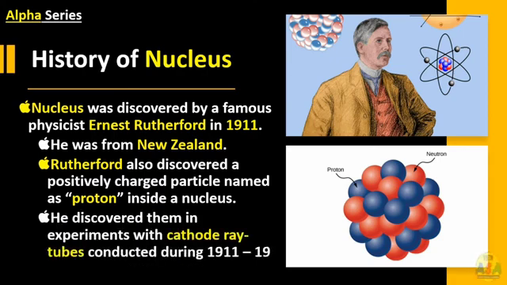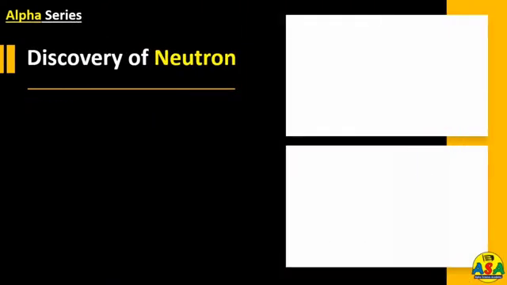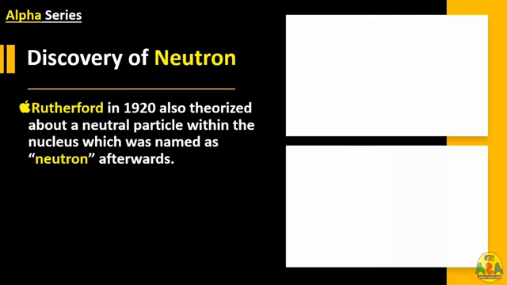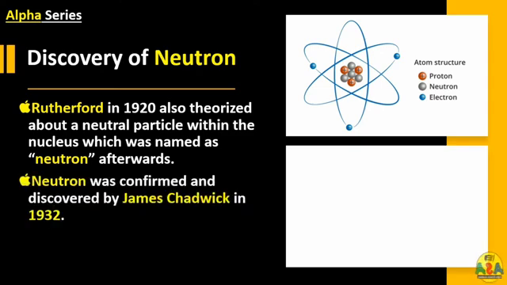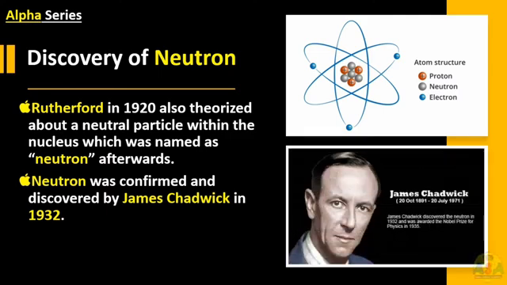He discovered them in experiments with cathode ray tubes conducted during 1911 to 1919. Let's move on. Rutherford in 1920 also theorized about a neutral particle within the nucleus which was named as neutron afterwards. Later on, neutron was confirmed and discovered by James Chadwick in 1932.